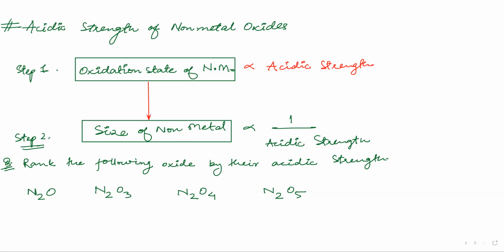Start with the oxidation state. I want the oxidation state from everyone in the chat, please. Just write like this: 1, 2, 3, 4, whatever the oxidation state, separated by commas, for each one. You don't have to write which is how much, just separate by commas and tell me the oxidation state of the various nitrogen.